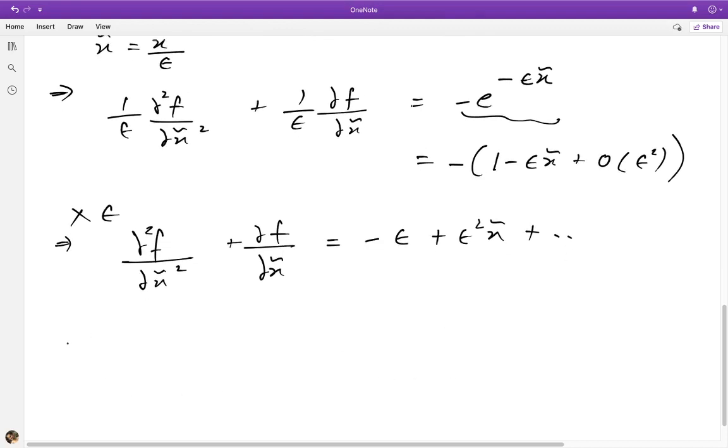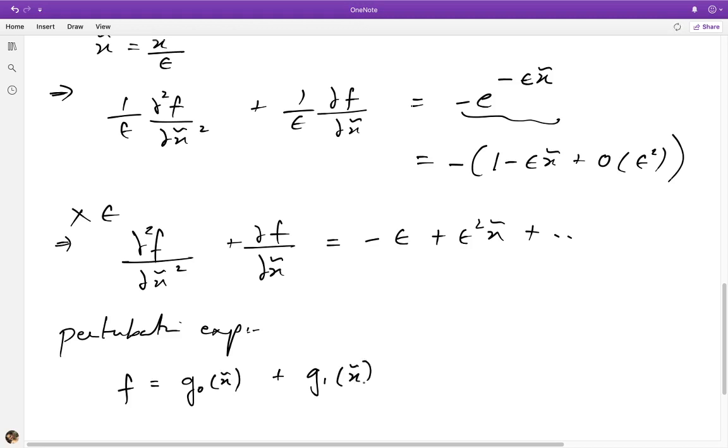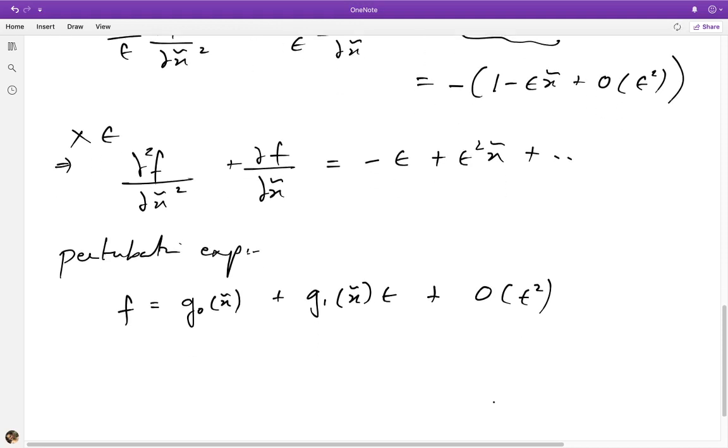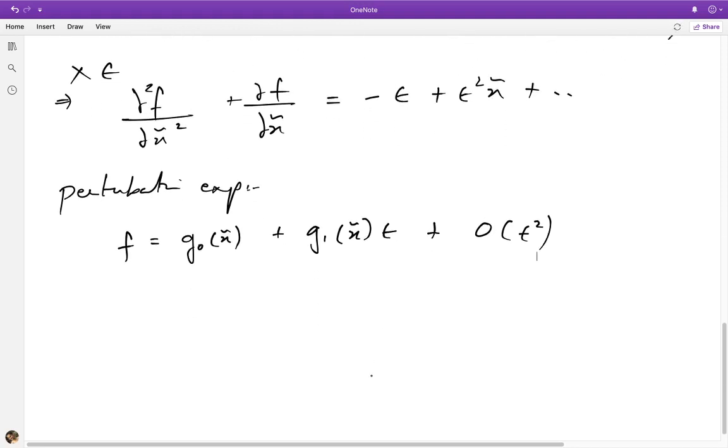Okay, so now we can assume a perturbation expansion. So instead of using the earlier variables f0, f1, because we are looking for a different solution here in the boundary layer, let me call the coefficient variables g0 of x tilde plus g1 of x tilde epsilon, and we'll only stop at the first order in epsilon, since that's what we did also for the core solution.